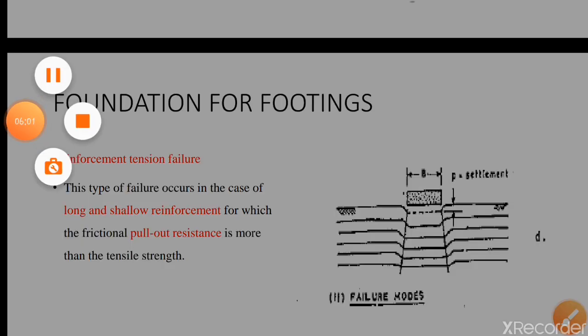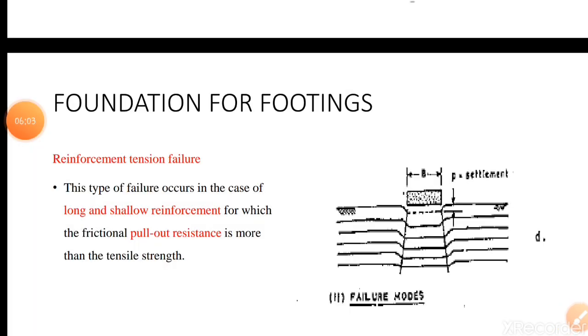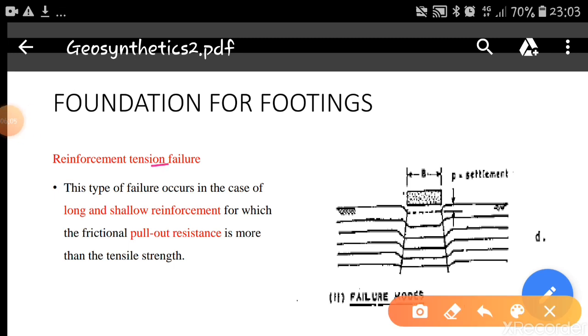And then reinforcement tension failure. Okay, reinforcement tension failure. This type of failure occurs in the case of long and shallow reinforcement for which the frictional pull-out resistance is more than the tensile strength. If the frictional pull-out resistance is more than the tensile strength, the reinforcement tension failure is going to occur.